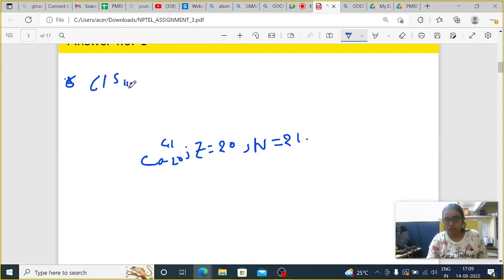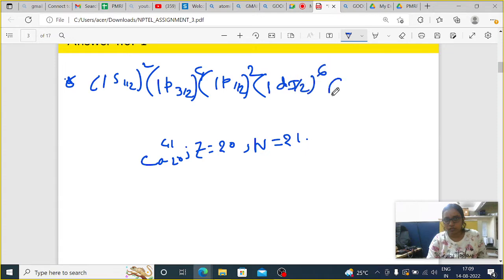So that means 1s1/2 has 2, then 1p3/2 has 4, then 1p1/2 has 2, then 1d5/2 has 6, 2s1/2 has 2, then 1d3/2 has 4, and 1f7/2 has 1.